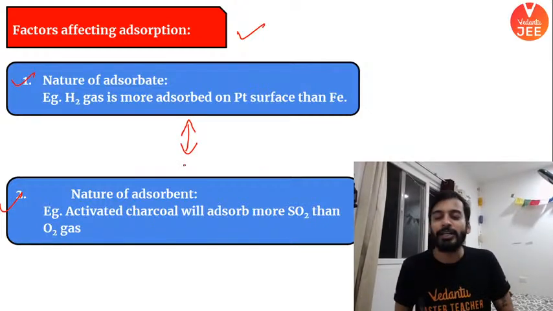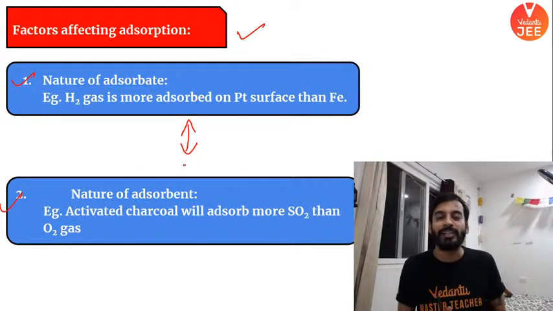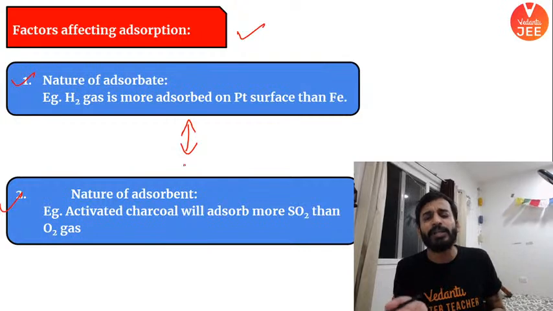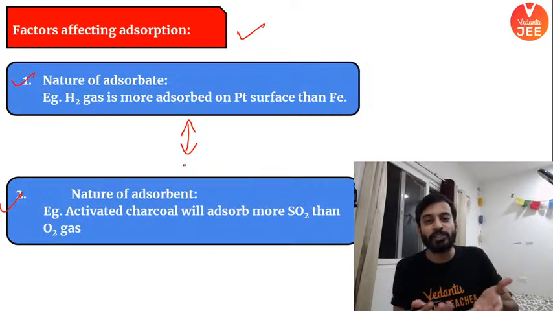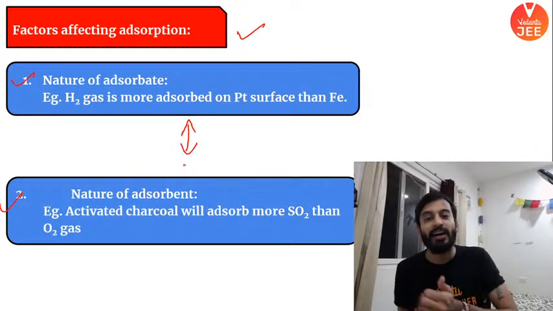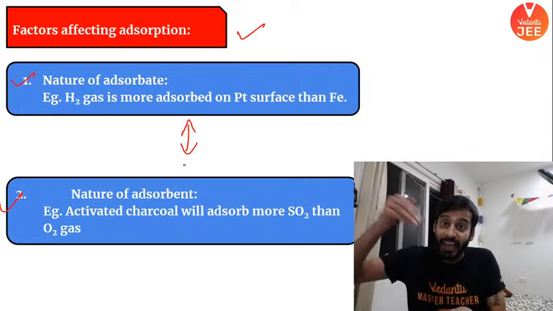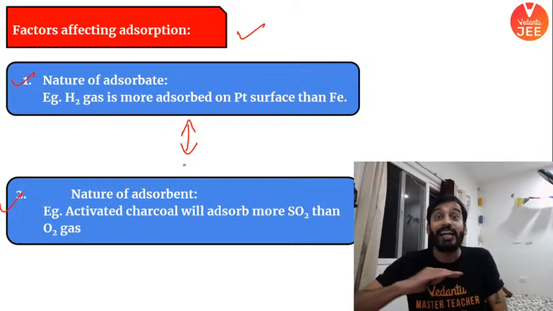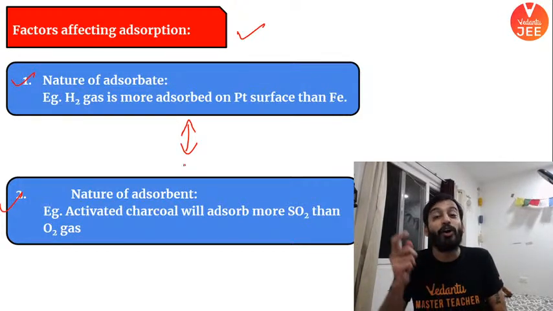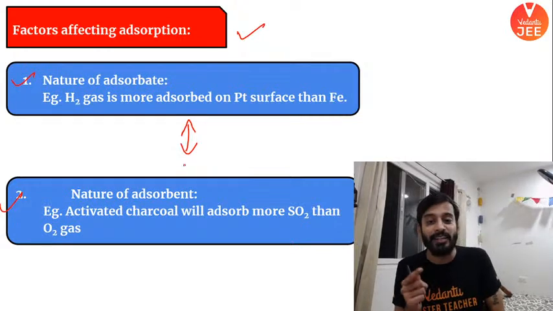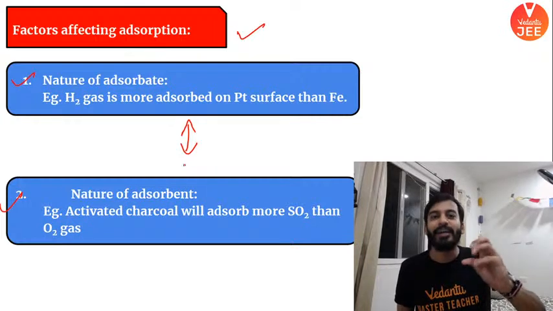If you have a particular adsorbate, a particular type of gas which gets deposited at the surface, it will prefer a particular surface. For example, hydrogen gas is more preferably deposited at the platinum surface than iron. Similarly, with activated charcoal, on which the gas will come and sit at the surface, it likes to have sulfur dioxide gas rather than oxygen gas. So some points we have to understand: these two are interrelated.